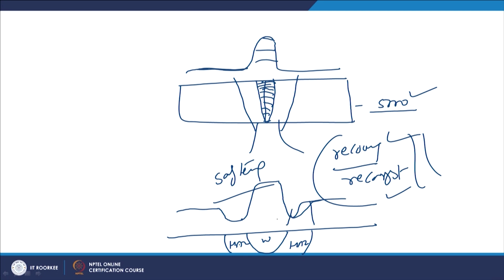So, this soft zone formation on both the sides of the weld metal region is attributed to the recovery and recrystallization, but this kind of trend may not be universal for all other metal systems.